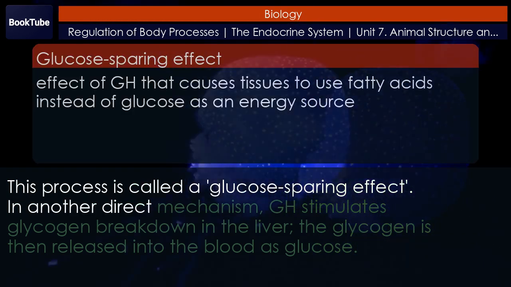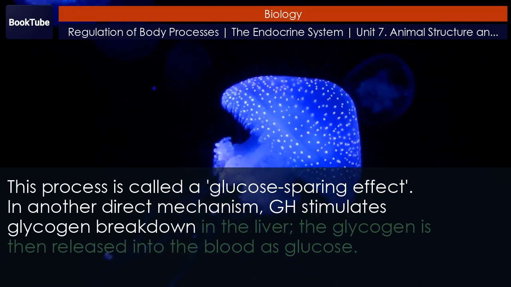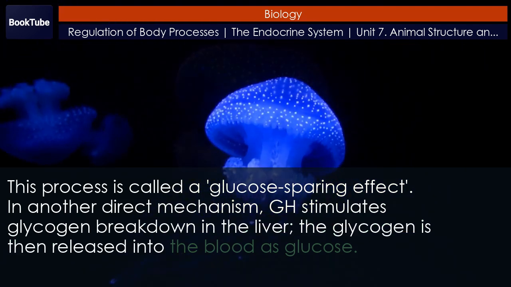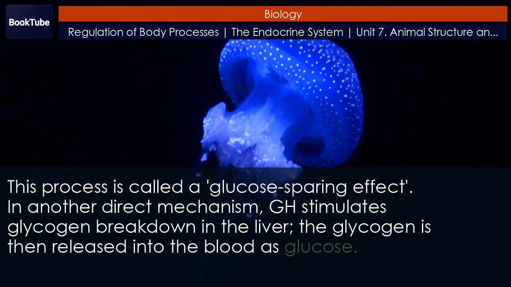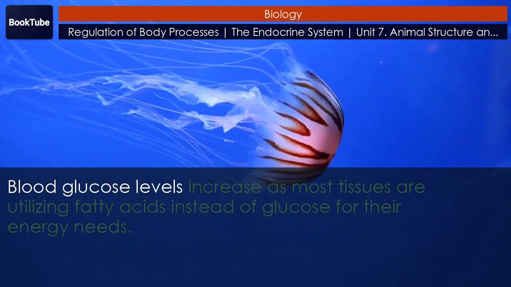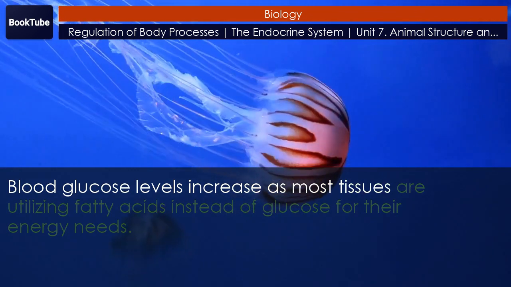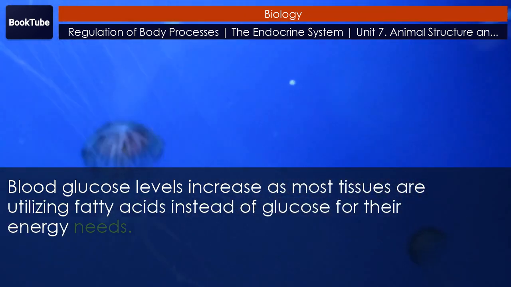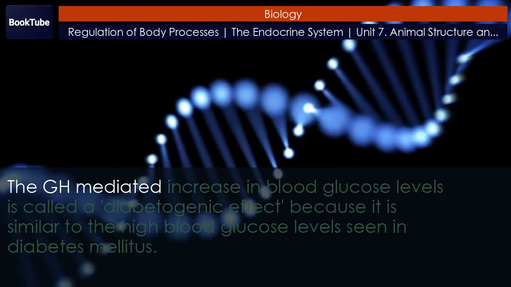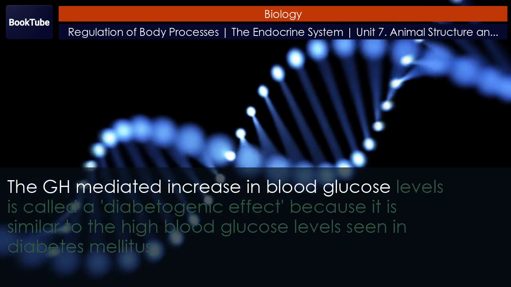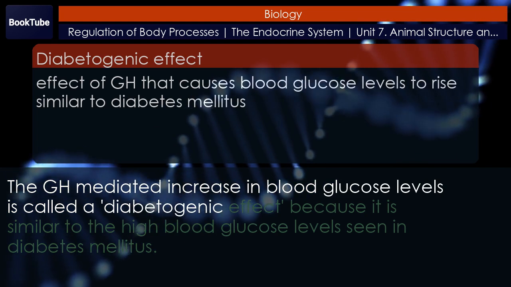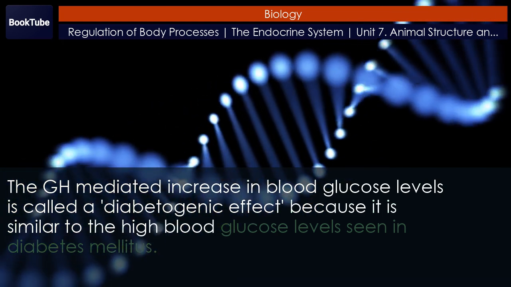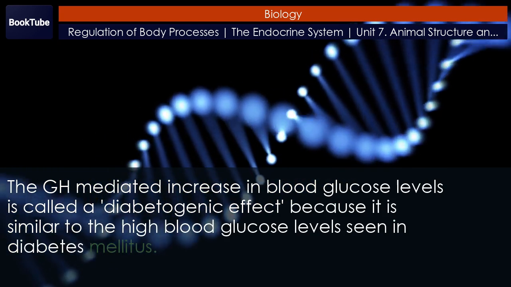In another direct mechanism, GH stimulates glycogen breakdown in the liver. The glycogen is then released into the blood as glucose. Blood glucose levels increase as most tissues are utilizing fatty acids instead of glucose for their energy needs. The GH-mediated increase in blood glucose levels is called a diabetogenic effect, because it is similar to the high blood glucose levels seen in diabetes mellitus.